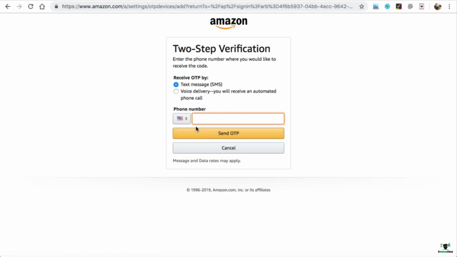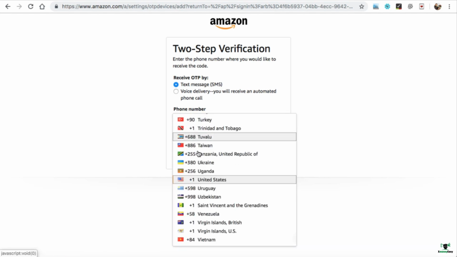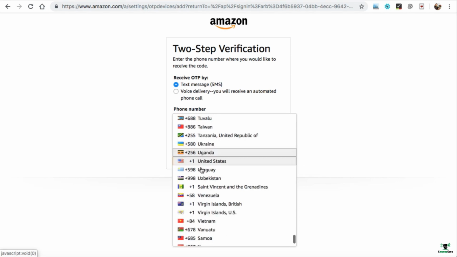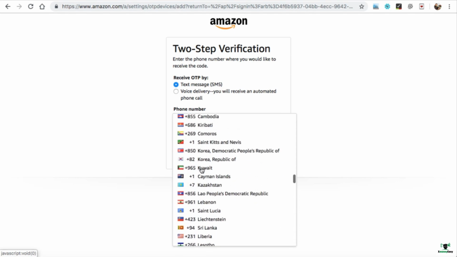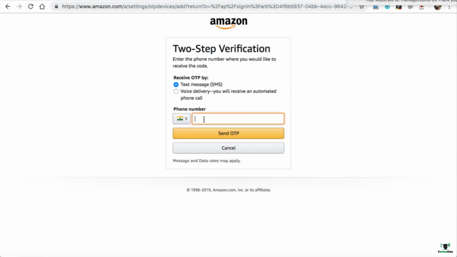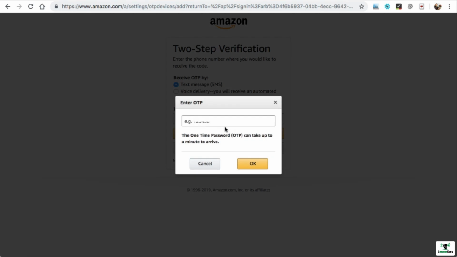Alright, again they need to verify our ownership. So let's select India as my country. Alright, so I have received my OTP. I'm just entering it over here.